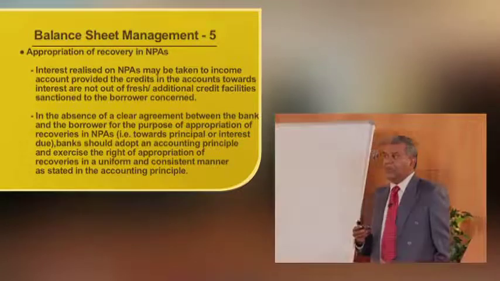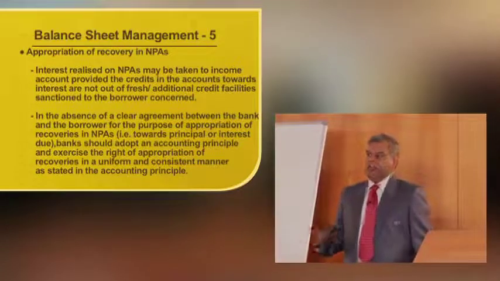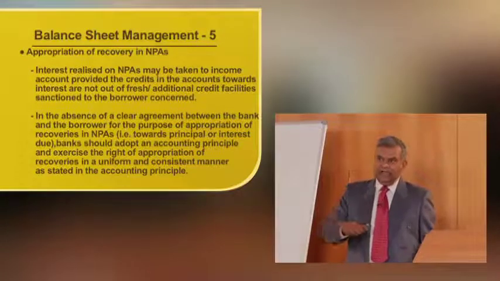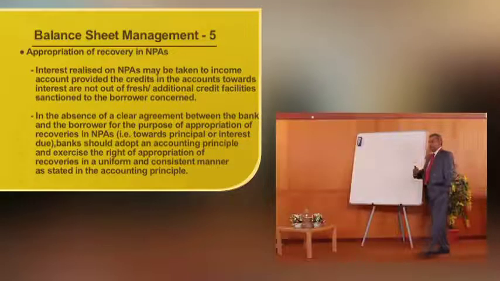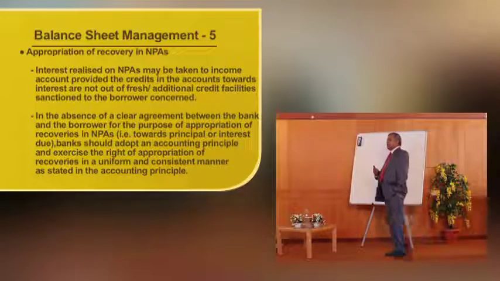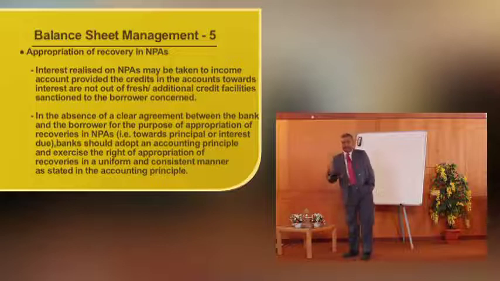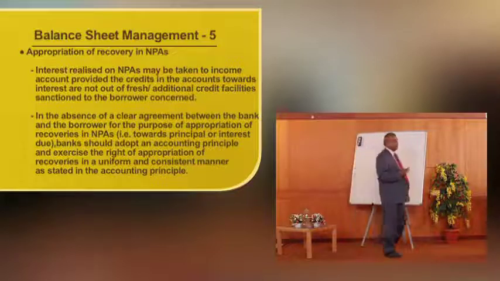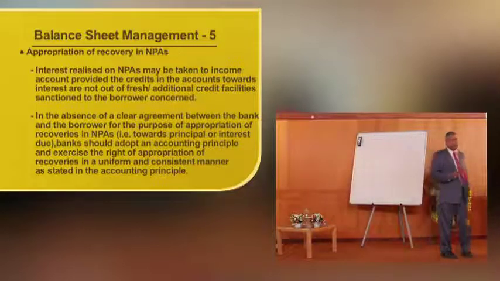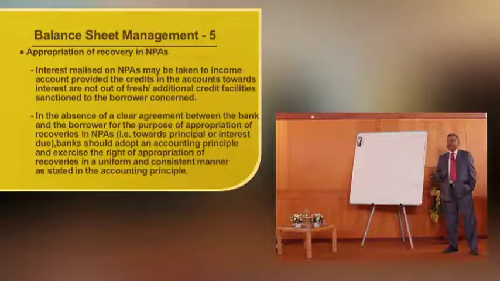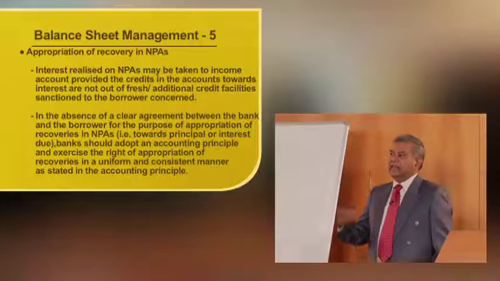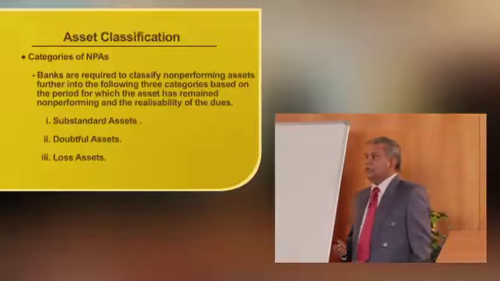When the account has become NPA and he is remitting, whether that remittance should be appropriated to interest, to principal or to any other charges, there should be a recovery policy of the bank. Any policy should be board mandated, and as per the prescription of these policies, the recovery should be apportioned.